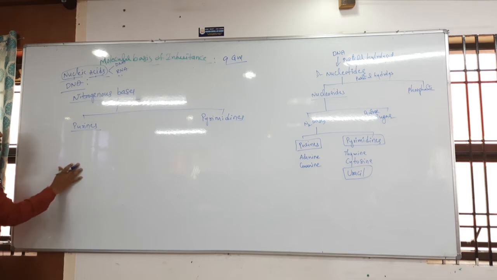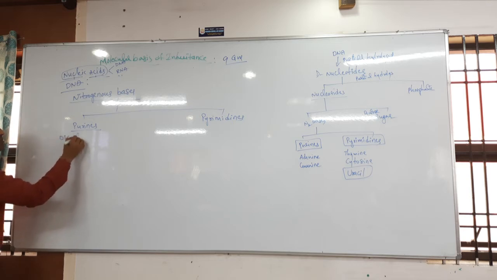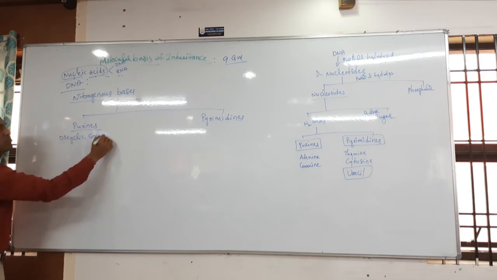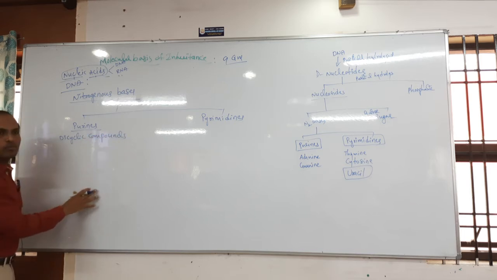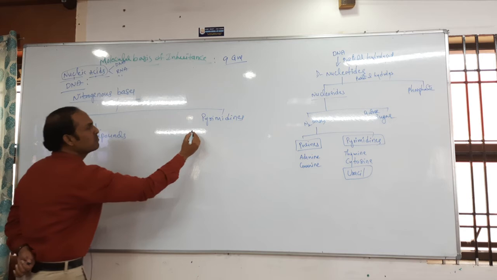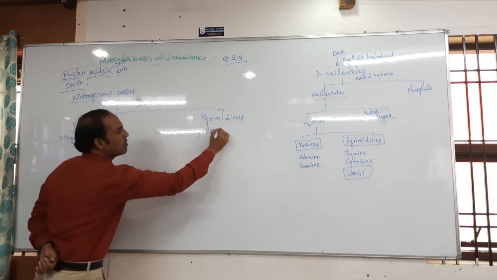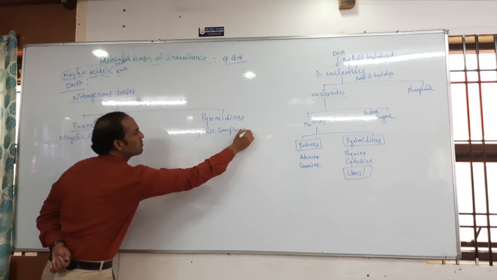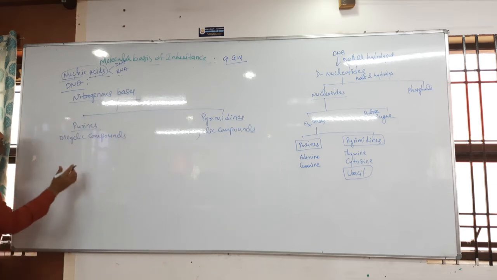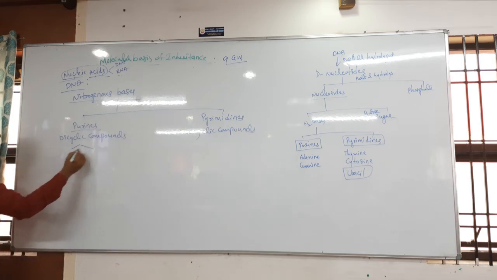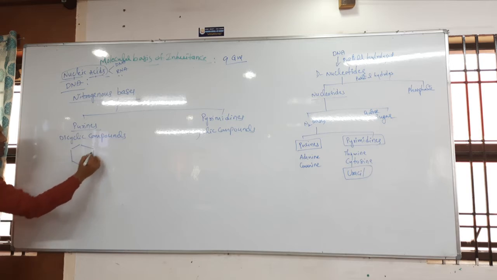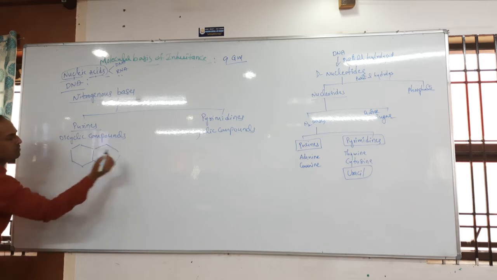What are purines? Purines are dicyclic compounds. Pyrimidines are which one? Monocyclic compounds. Why, sir, is it called dicyclic? I am drawing the diagram of this.